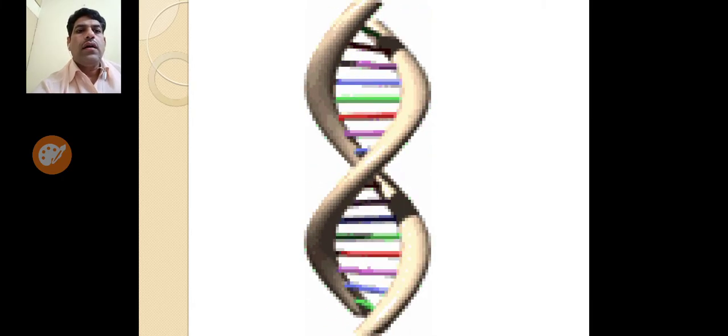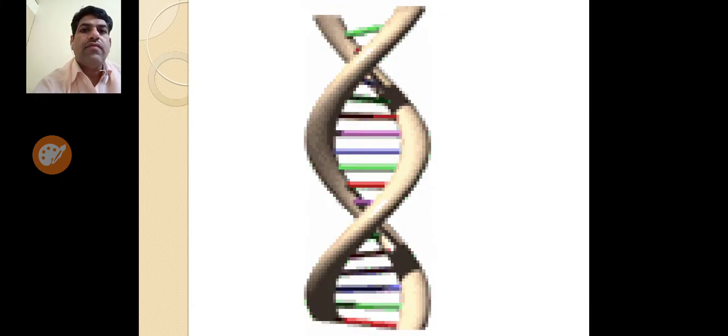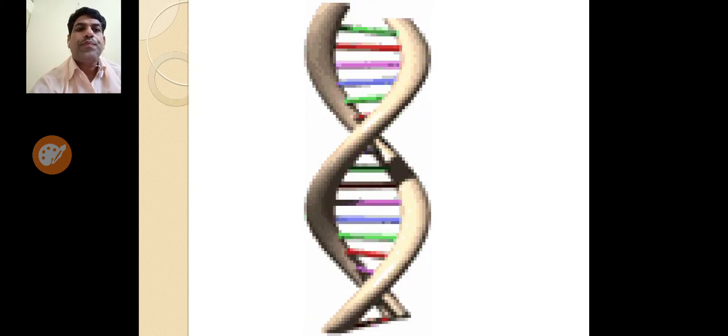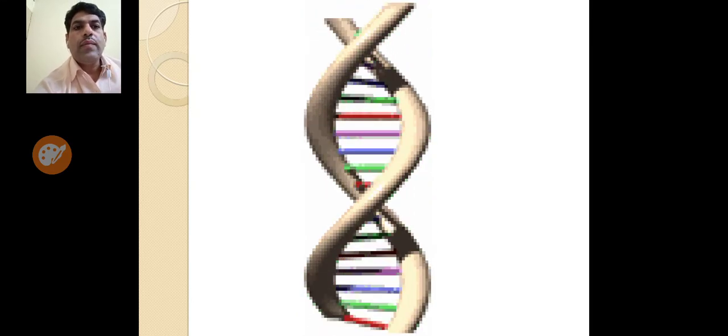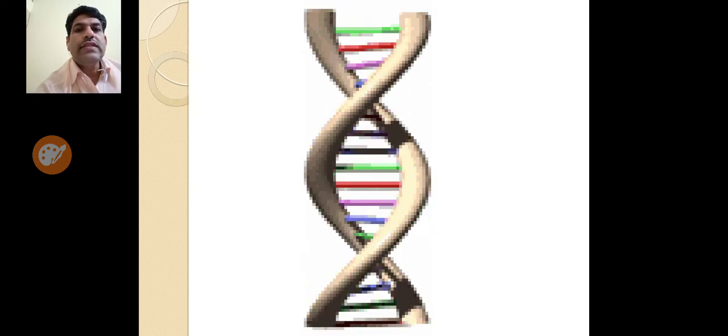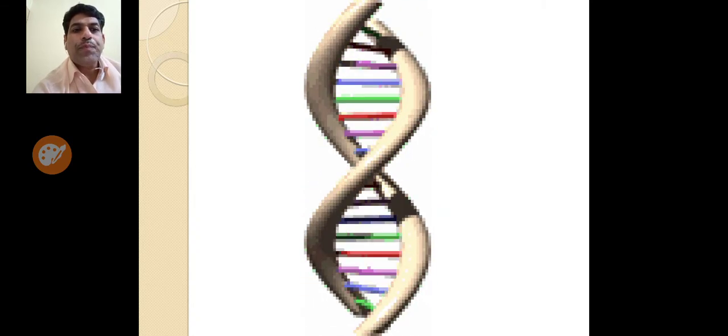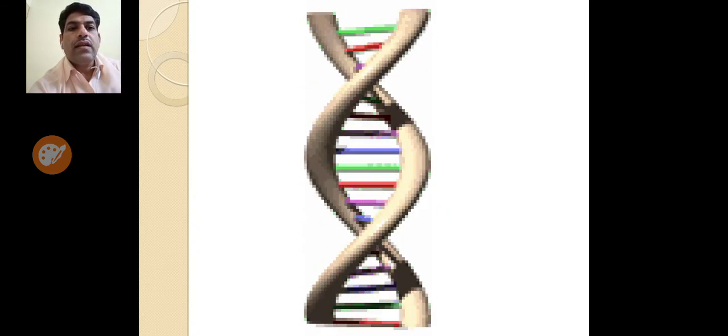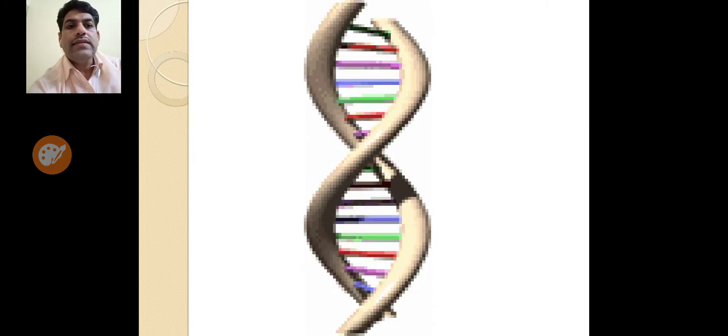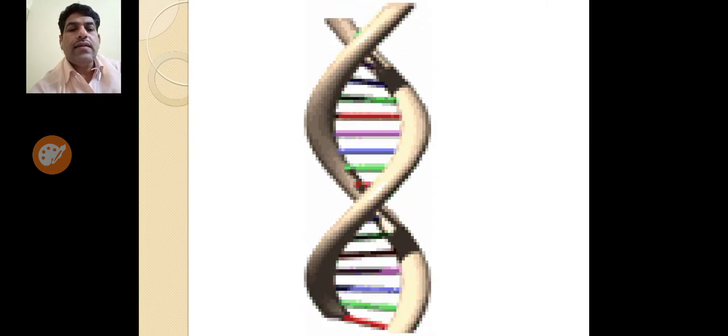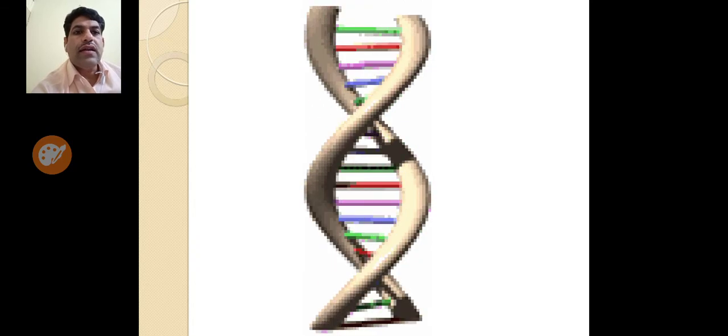Here you can see the structure of DNA. This is the double helical model which was given by Watson and Crick. So here you can see this stair-shaped structure of DNA.